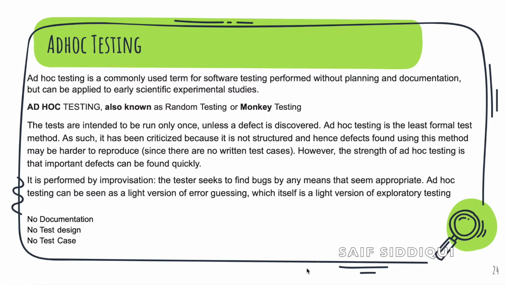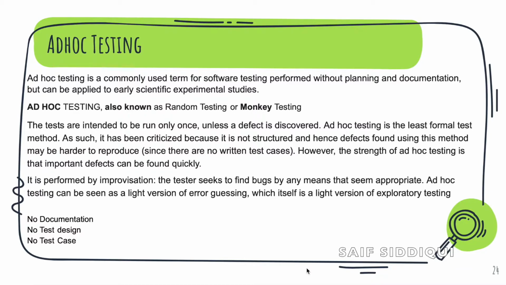So basically ad hoc testing is a commonly used term for software testing performed without planning and documentation, but can be applied to early scientific experimental studies. Ad hoc testing is also known as random testing or monkey testing. In ad hoc testing, the tests are intended to be run only once, unless a defect is discovered.